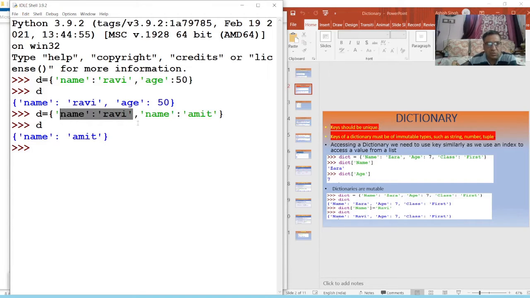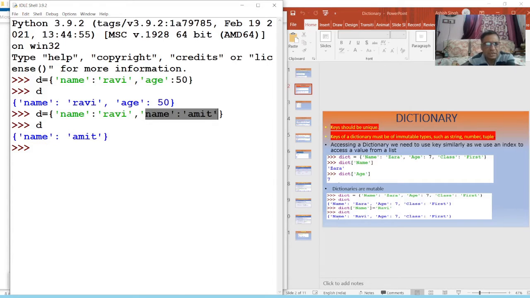This first key is overwritten by the second. So that's why I told you that you will never make two keys same. Otherwise, second key will be available, first key will not be available. So first उसने name रवि क्रिएट किया, नेक्स्ट टाइम नेम की वैल्यू अमित हो गई, तो रवि को उसने डिलीट वहां से अपडेट कर दिया. So you will never make two keys same.